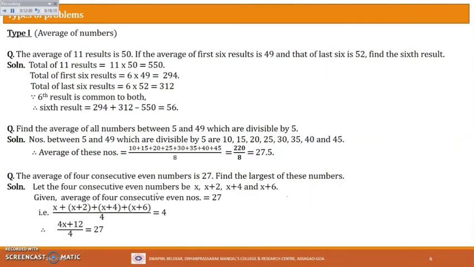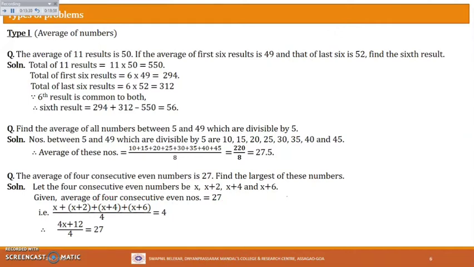So let the 4 consecutive even numbers start with x. If I have started with x, then the next even number will be what? x plus 2, because I have to add 2, right? So the next even number will be x plus 2 plus 2, that is x plus 4. And the next even number will be x plus 4 plus 2, that is x plus 6. Correct? Now what is given in the question is the average of these 4 numbers, all of which are even. The average of these 4 numbers is given to be 27.